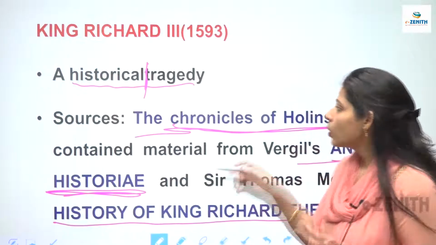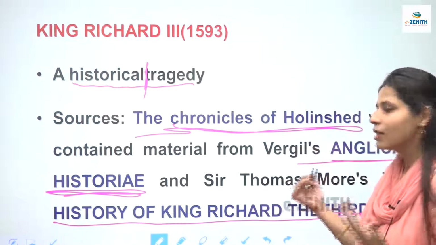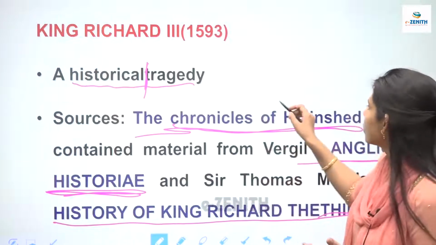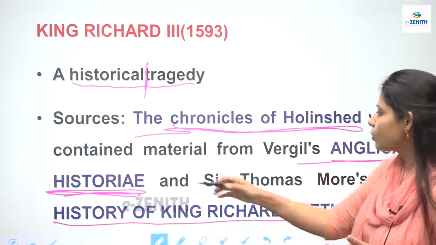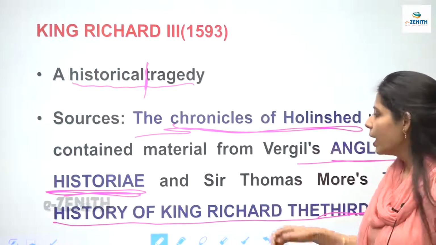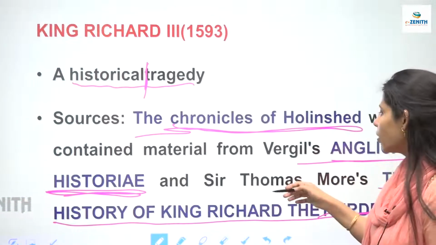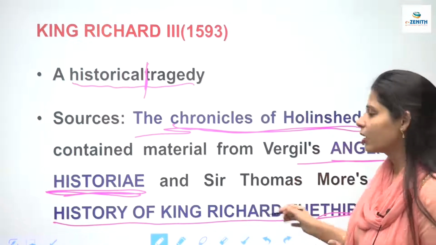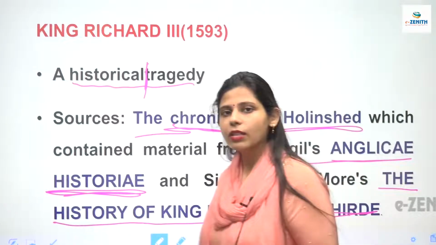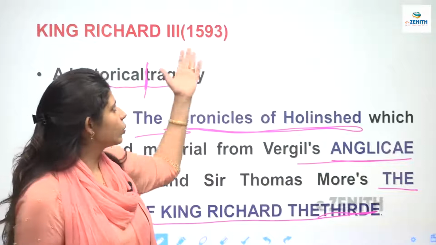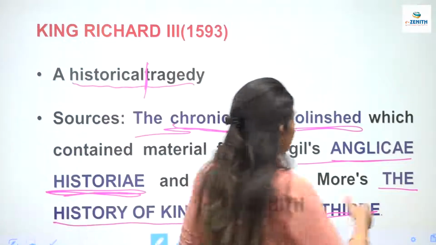He has taken references. So the three places where Shakespeare has taken references for this work are the Chronicles of Holinshed, Anglica Historia, which is written by Virgil, and the other one is a work by Thomas More, The History of King Richard III. Right? So these were the references of this work. Now let's come to the next page.